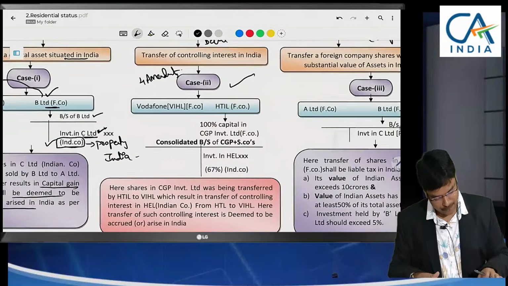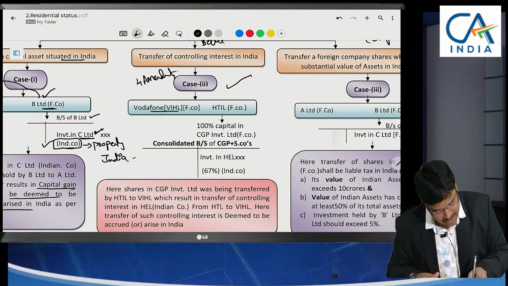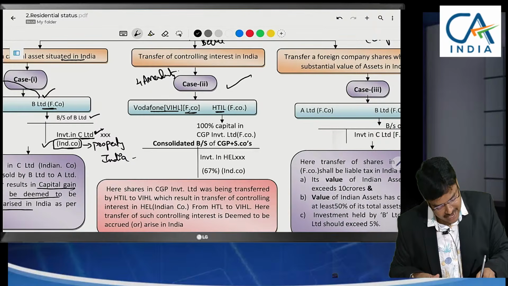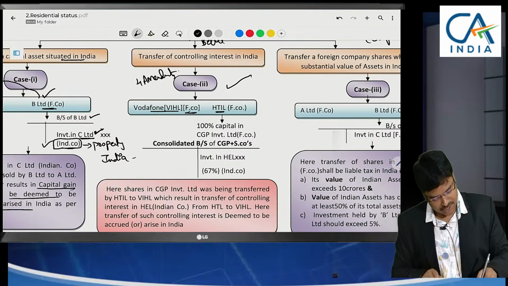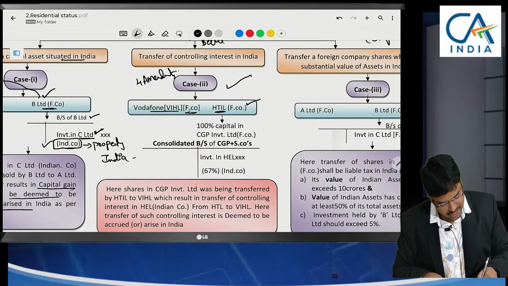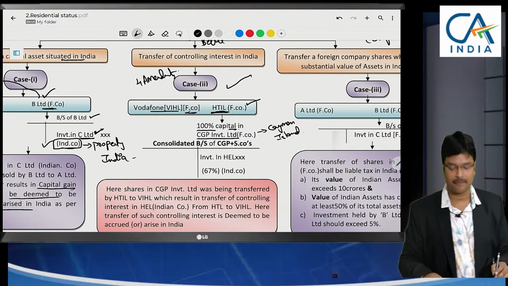Now coming to the second point. Vodafone International Holding Limited, which is a foreign company. Hutchison Telecommunications International Limited, because Hutch has been acquired by Vodafone. So Hutchison Telecommunications Limited is also a foreign company. This Hutchison Telecommunications Limited is having 100% investment in CGP Investment Limited, which is a Cayman Islands company. That means nothing but a foreign company.